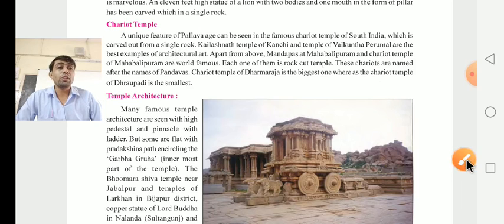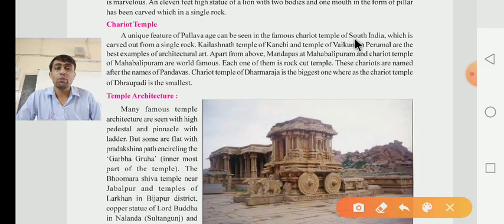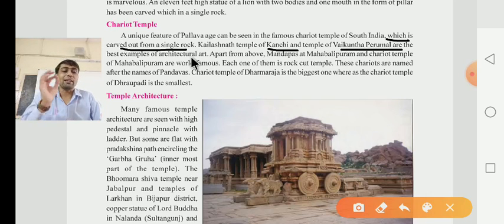What they have to say is that whatever the carving work is there, that carving work is from only a single rock. The Kailasa temple of Kanchi and the temple of Venkat Perumal are the best examples of the architectural art. Which two are there? One is the Kanchi and the second one is the Venkat Perumal.